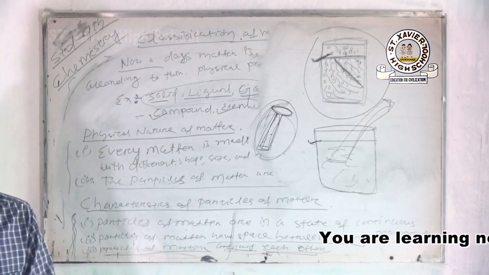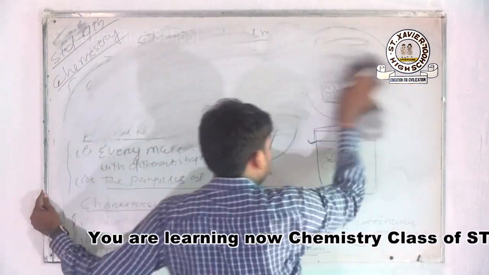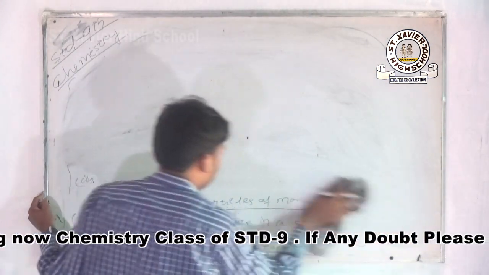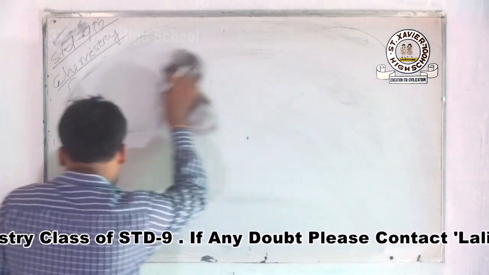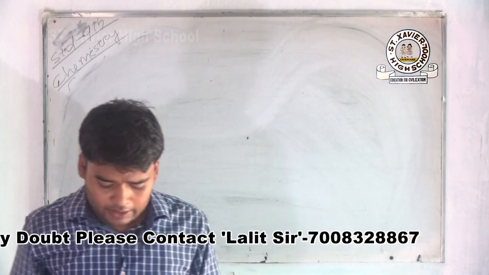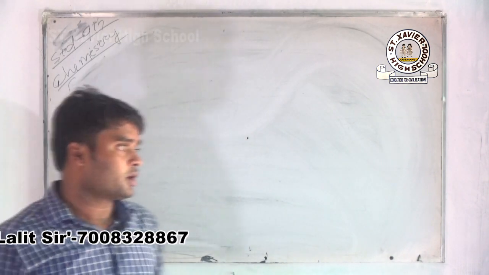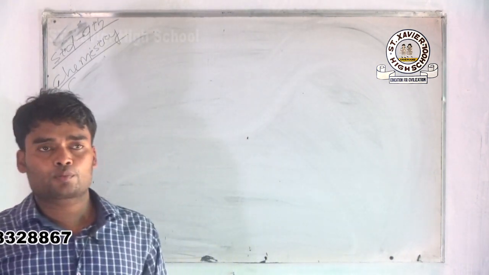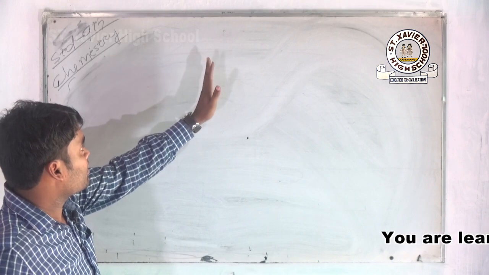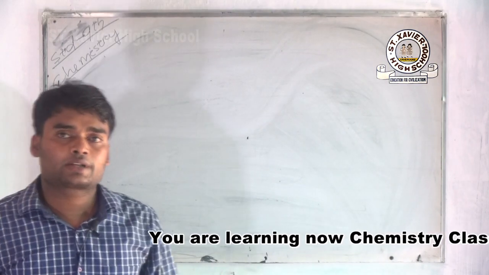Okay. Next is states of matter. Next come to states of matter. Basically, we know there are three states of matter. Already you learned in your previous class there are basically three states of matter: solid, liquid and gas. But in this chapter we will learn another two types of states of matter, that is plasma and Bose-Einstein condensate. But in this part 1, that is not important for now. In part 2, we will learn plasma and Bose-Einstein condensate.